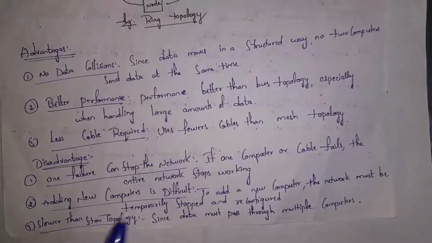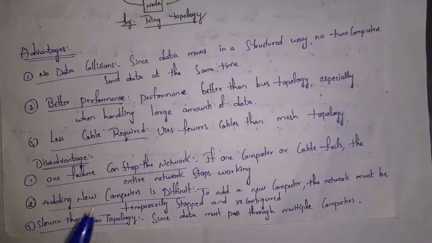These are advantages of ring topology, and the first one is no data collisions. Even if 2 computers send data at a time in ring topology, there is no problem. Network will not become slow. So multiple computers can send data at a time in ring topology. And second one is better performance. Thus ring topology can handle large amount of data when compared to bus topology, so it will give better performance. And third advantage is less cable required. Thus when compared to mesh topology, ring topology will use only few cables.